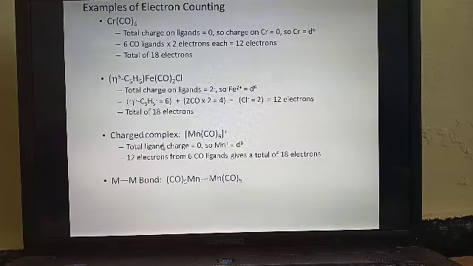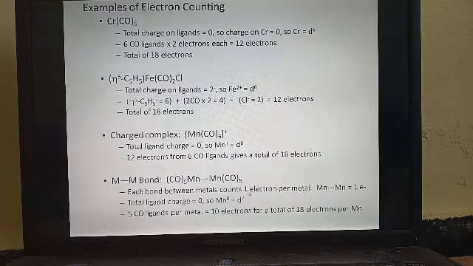Once again, the next compound. The total charge on the ligand is 0 because carbonyl is a neutral ligand. The metal ion shows some positive charge, so the number of electrons is 6, and the number of electrons donated by the ligand is 12, totally 18.